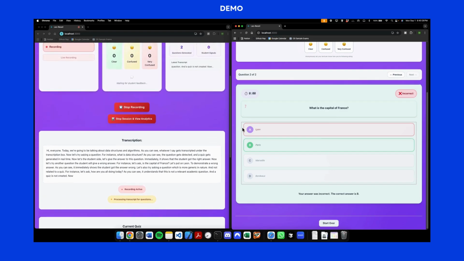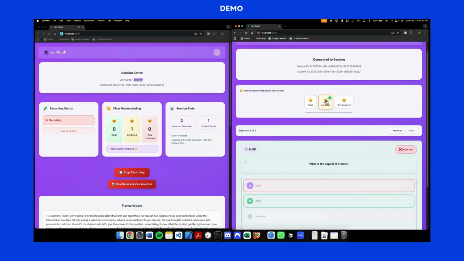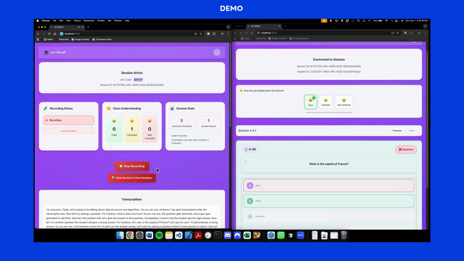Now, let's say that during the lecture, students are feeling confused. They can indicate this by clicking on one of the confused buttons, and the lecturer can immediately see that a student is confused. Now let's end the session.